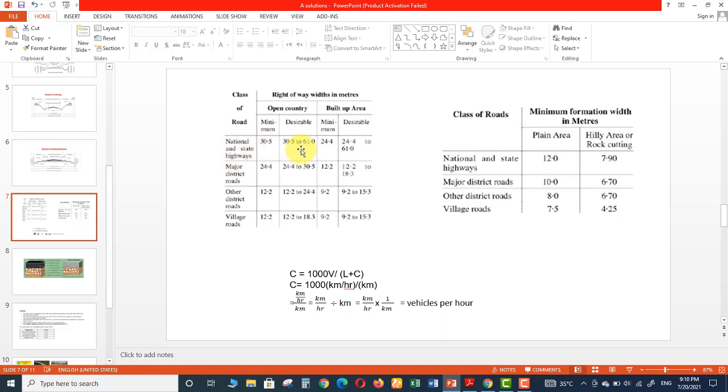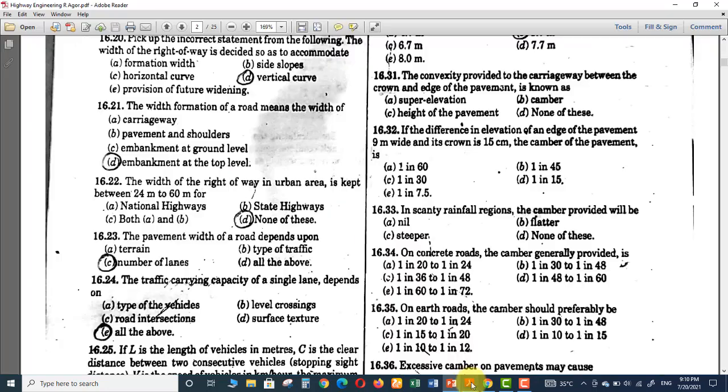Minimum is 30. Desirable is this one for highways, right? But here in question, they are asking between 24 and 60. So this margin is not right for either national highways nor state highways. So both are wrong. The option D, none of these, will be the answer which you need to select.